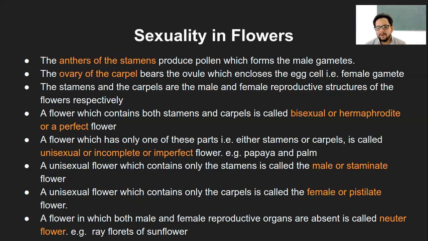Like if you take out all the seeds from the papaya that you have eaten and you sow them in the soil and put all the saplings in a series wherever you want to, and if you let them grow, you will see certain seeds developing into what we call female plants or female flowers, that will give rise to the papaya fruit, and the other ones will not give any. That is, the male counterpart of this papaya will not give any fruit.